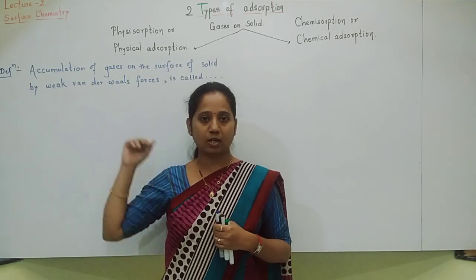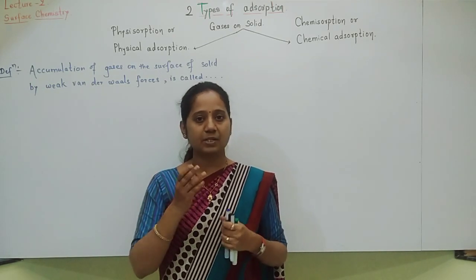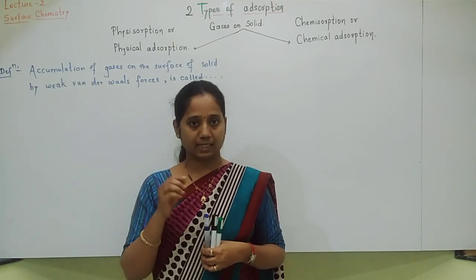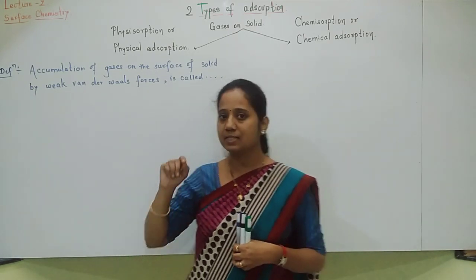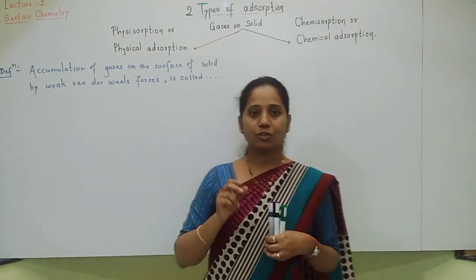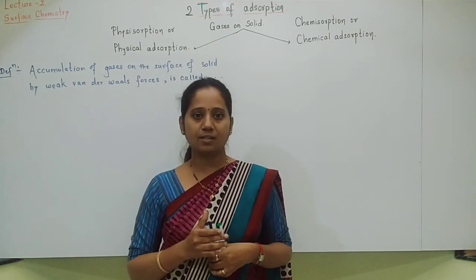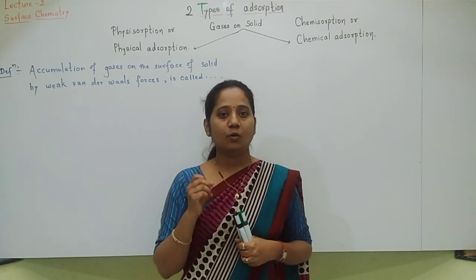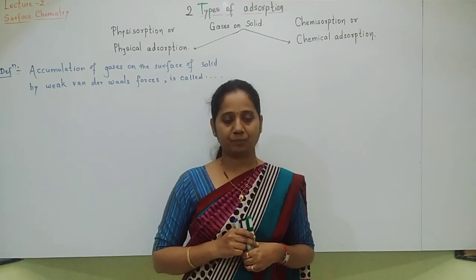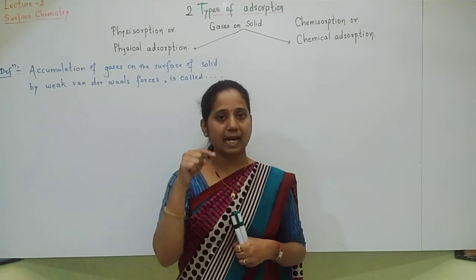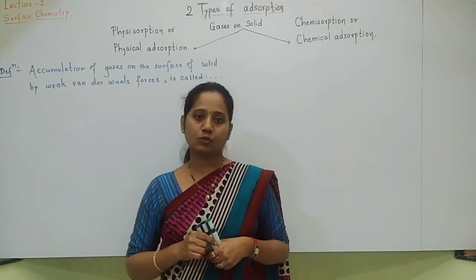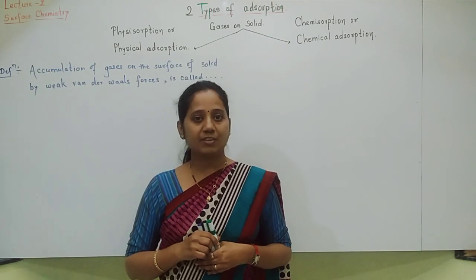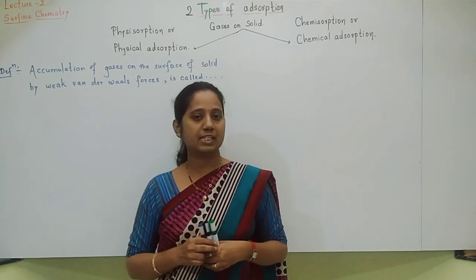Physical adsorption means what? If adsorption is taking place, accumulation of molecular species, here we are going to consider molecular species as gases. So accumulation of gases on the surface of solid takes place by weak van der Waals force of attraction between adsorbate and adsorbent, then that type of adsorption is called physical adsorption or physisorption.